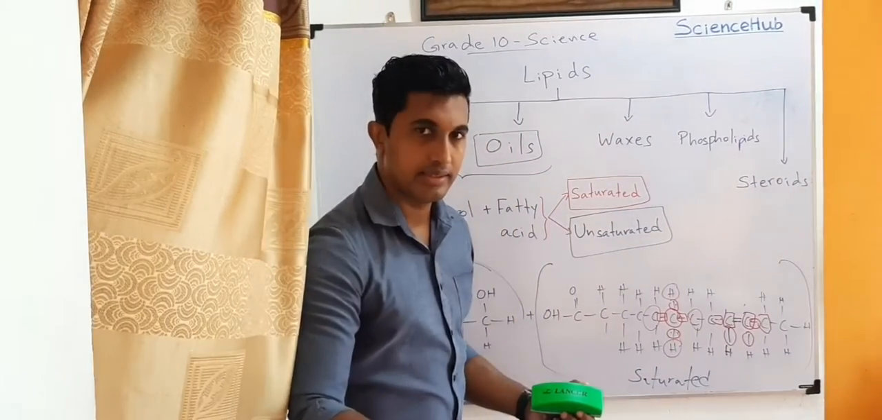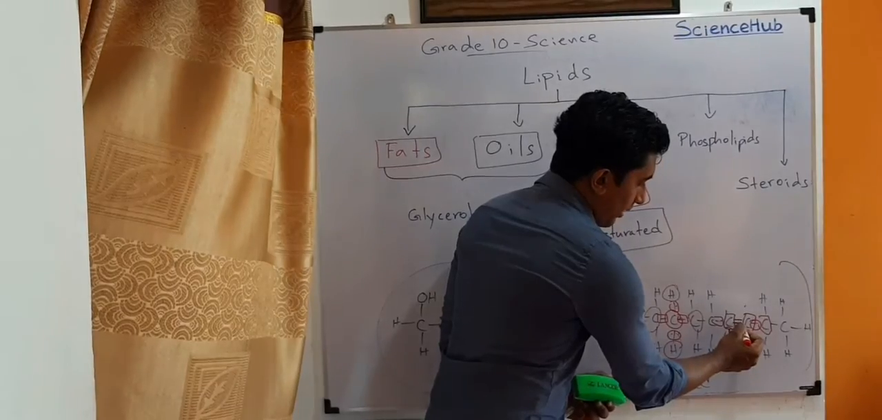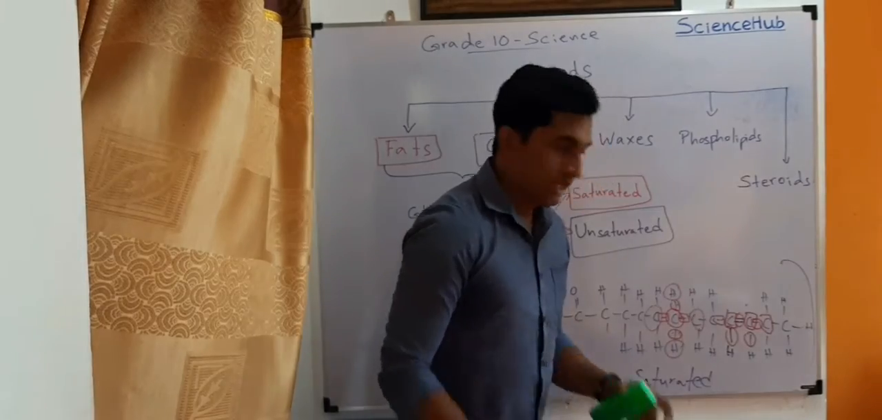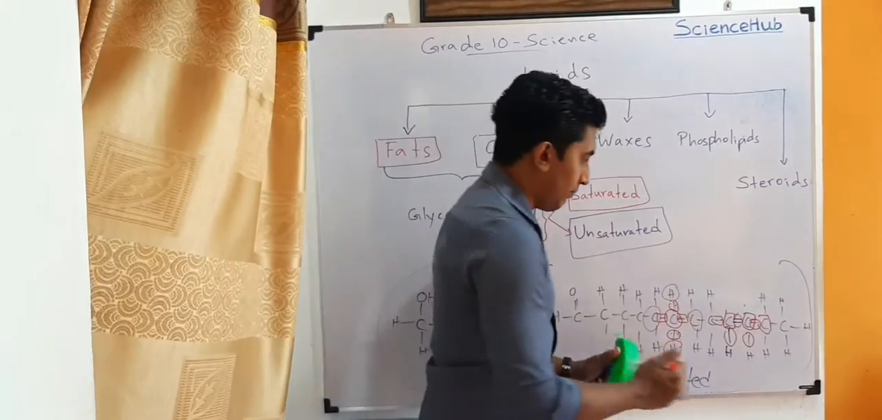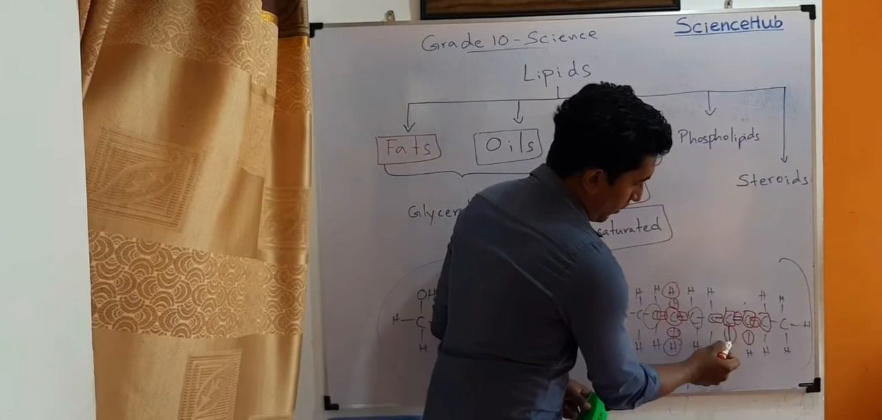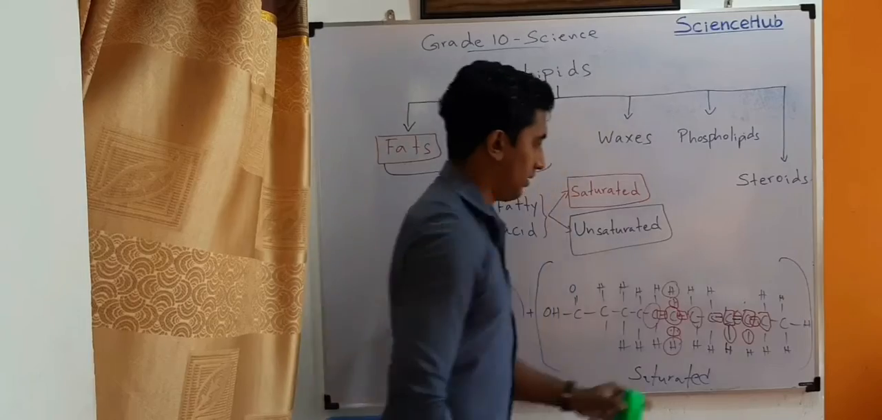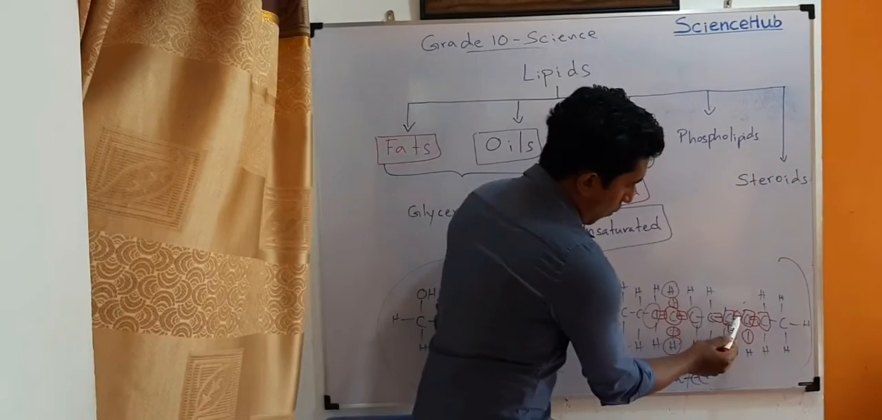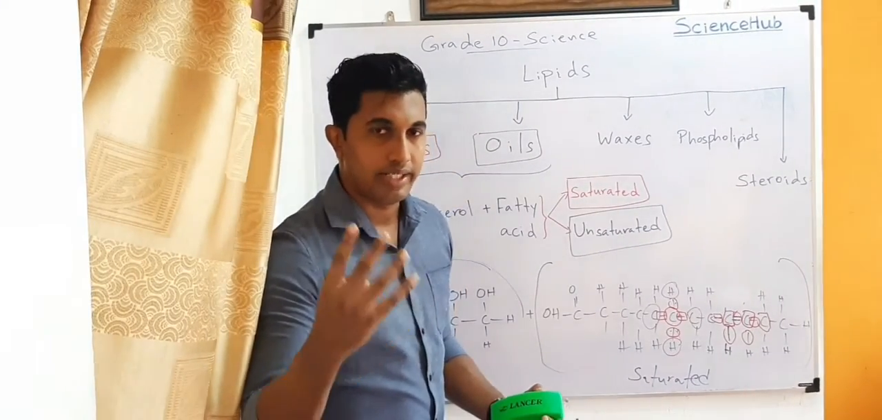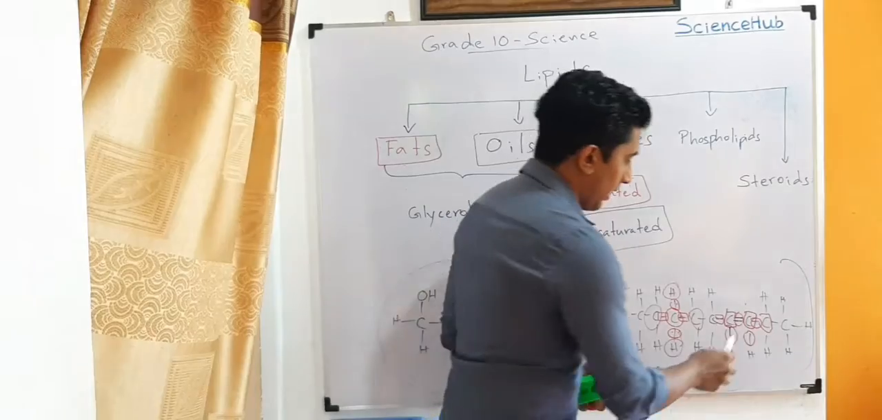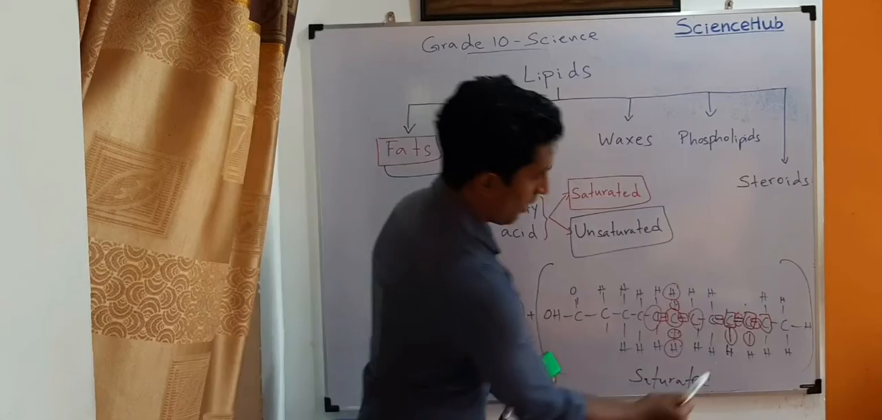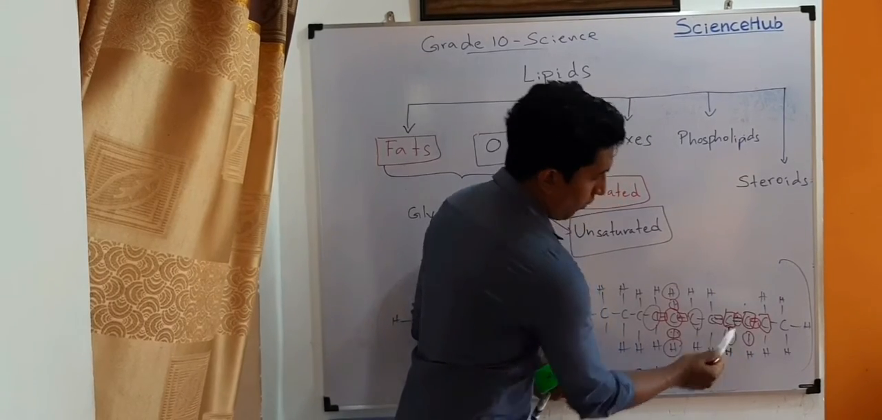What about the rest? The rest is in here. Carbon, the valency is complete. If you consider this carbon, 1, 2, and the double bond. And 1, 2, 3, 4. It can make just 4 bonds, only 4 bonds. And in here also 1, 2, 3, 4.